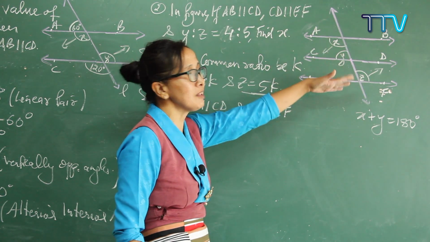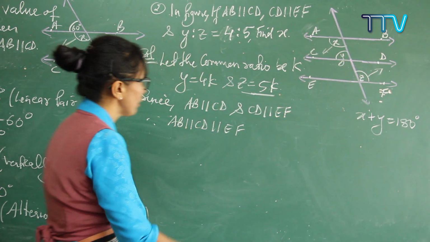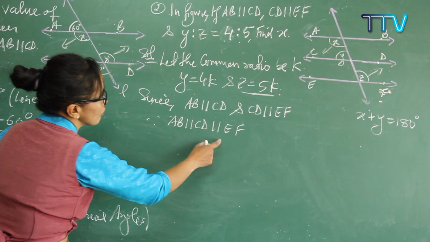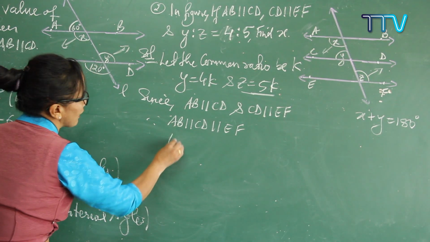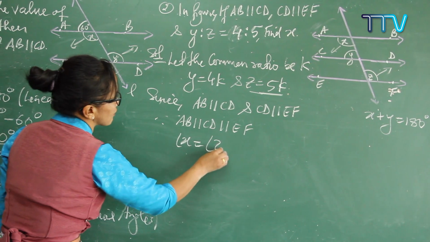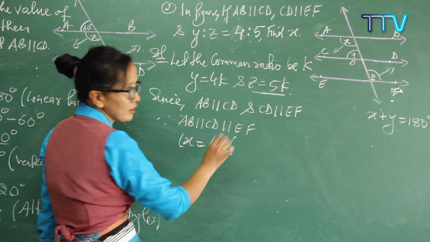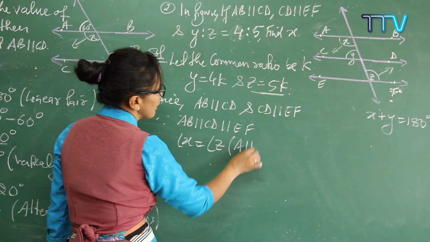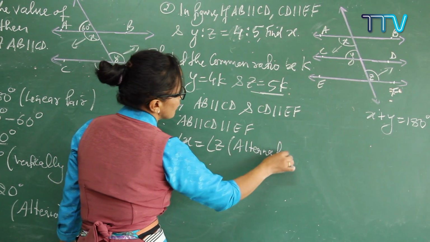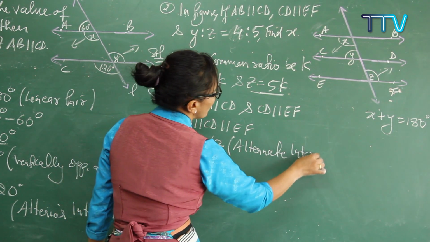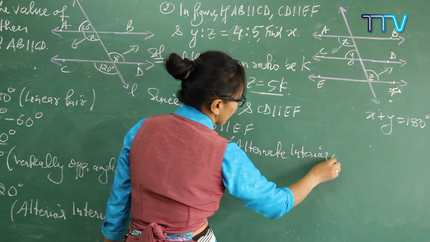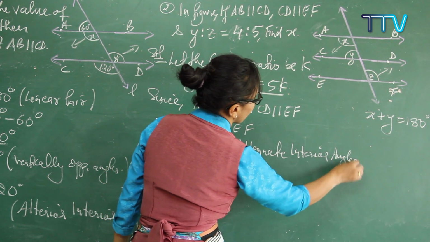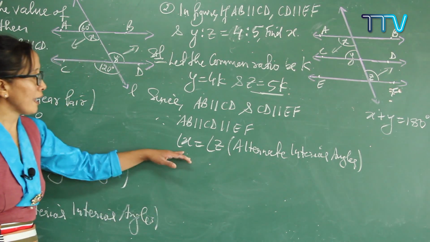Since these lines are parallel, x and z are equal to each other. So let me write it here second. If these are all parallel to each other, then angle x is exactly equal to angle z. What reason are you going to give? Alternate interior angles are always equal to each other in parallel lines. So x and z are equal.